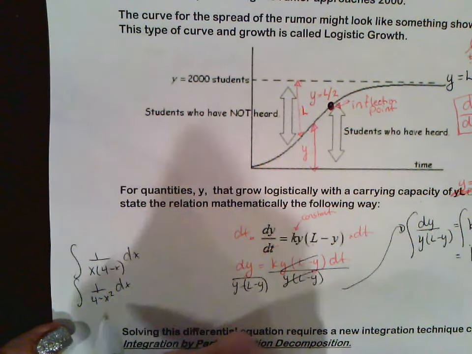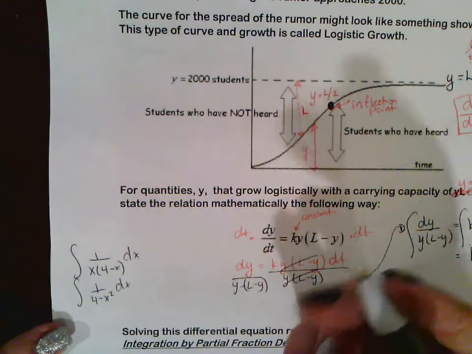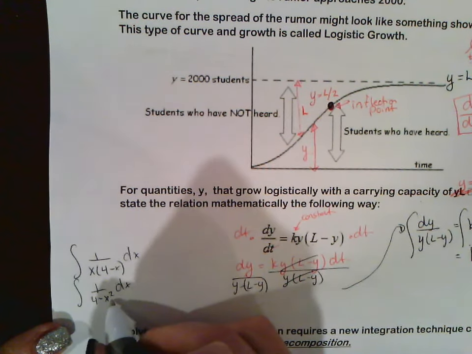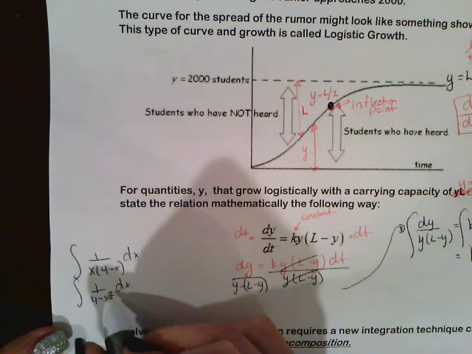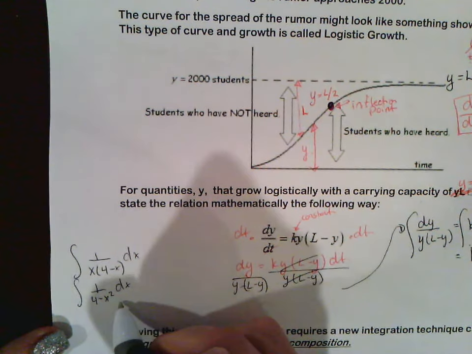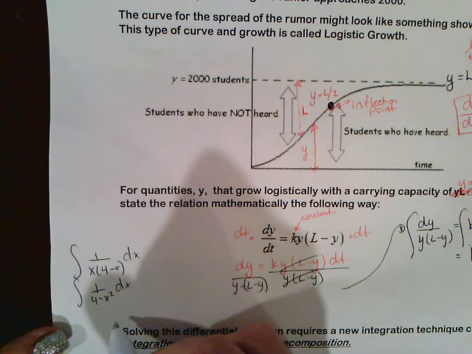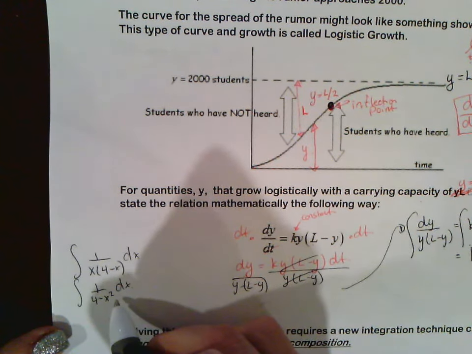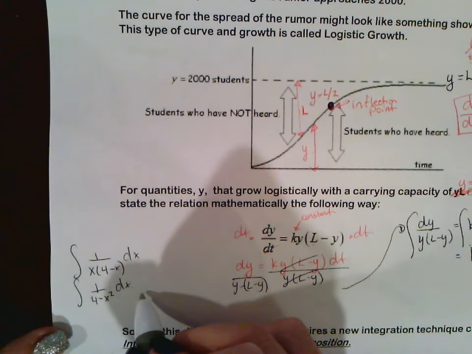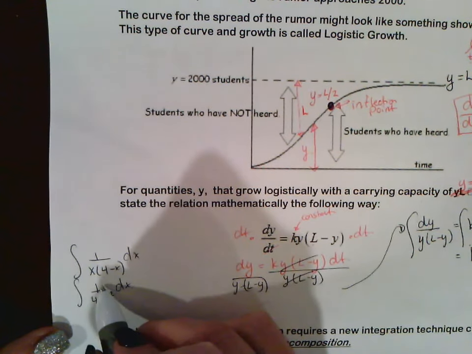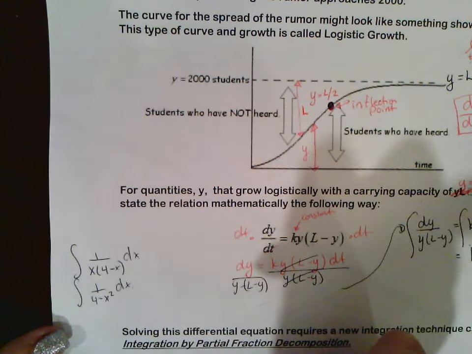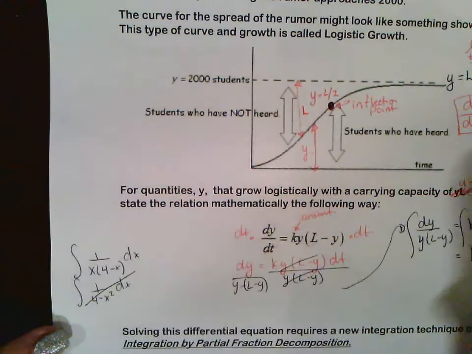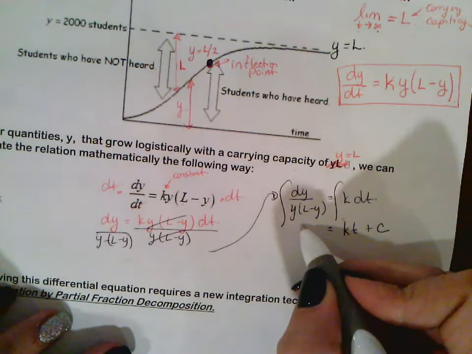You can't really use integration by parts because you're basically breaking up that fraction, and we can't do that. With integration by parts, you have to have two functions that are multiplied together. So we don't yet know how to do this.